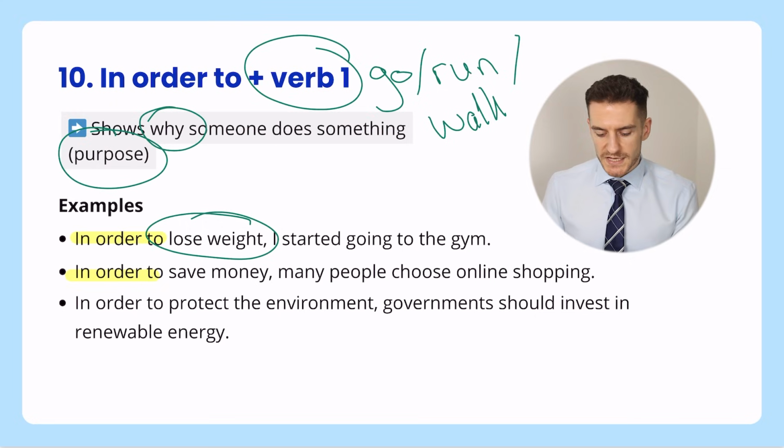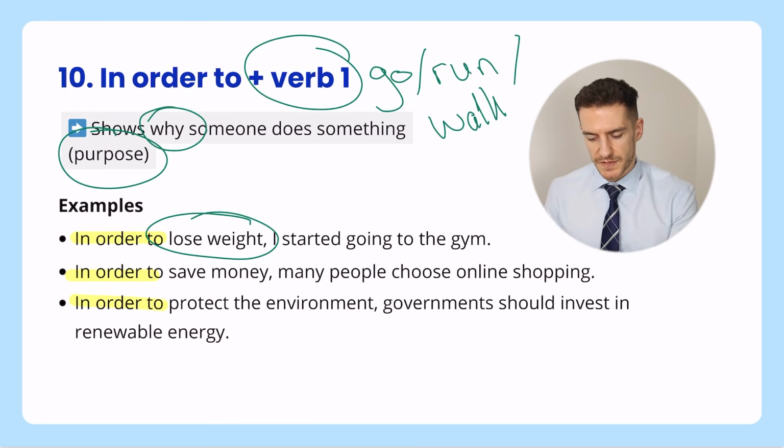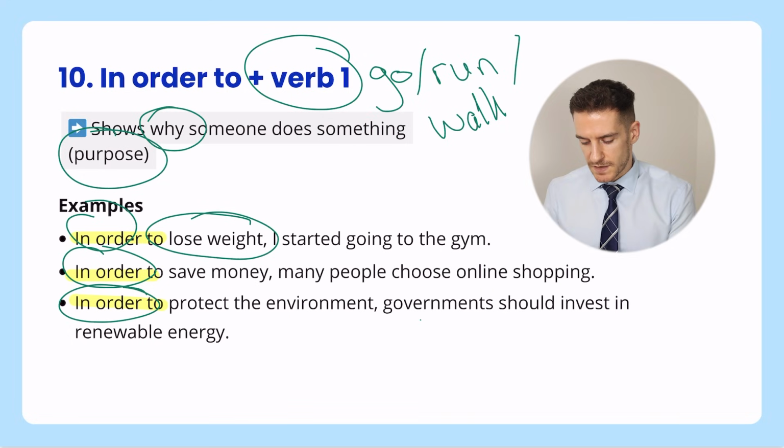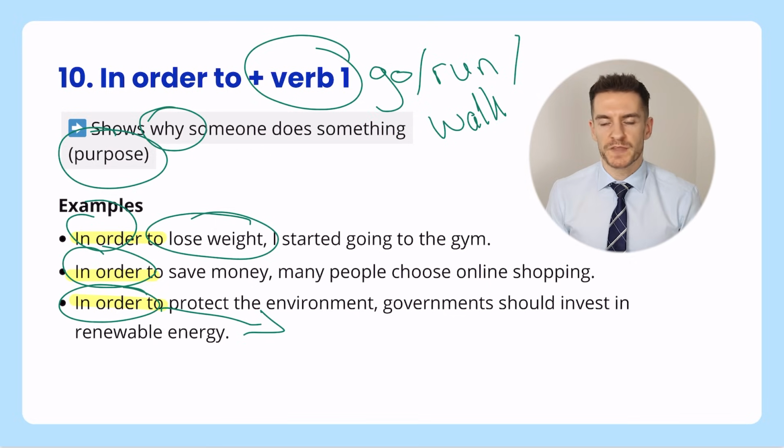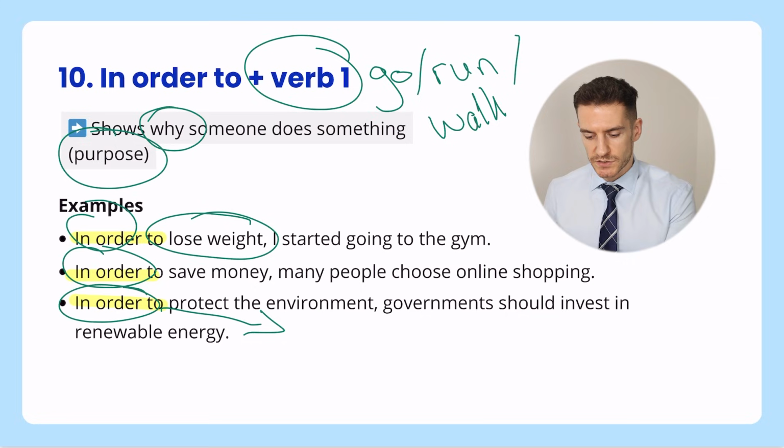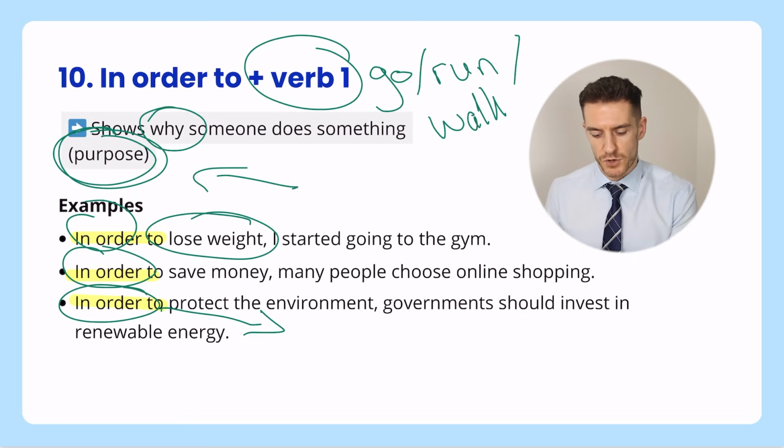Next one, in order to save money, okay, that's the purpose, many people choose online shopping. And finally, in order to protect the environment, governments should invest in renewable energy. Again, similar to the last one, you could put these phrases in the middle. So we could say governments should invest in renewable energy in order to protect the environment. That's fine as well. So this is a great phrase to use. It's very, very professional, and we can use it to talk about the purpose.